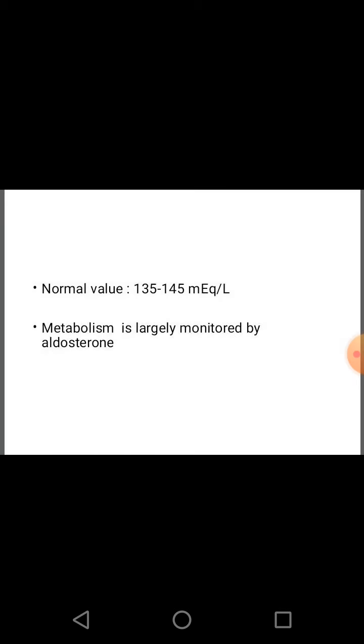The normal concentration of sodium in plasma is about 135 to 145 milliequivalents per liter. Sodium metabolism is largely monitored by aldosterone. A decrease in plasma sodium and an increase in its excretion is observed in adrenocortical insufficiency.